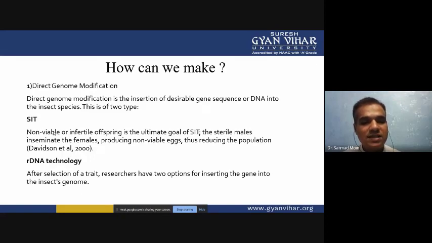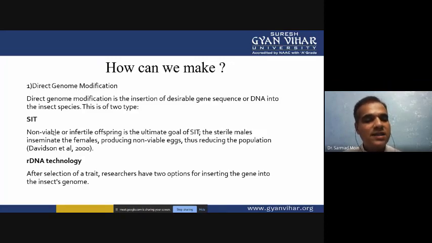We transfer genes which prevent the production of viable sperm, so when the males fertilize the females, the sperm can't produce viable eggs, and when these eggs hatch, they can't produce a live organism. Using this mechanism, we can control the insect population.